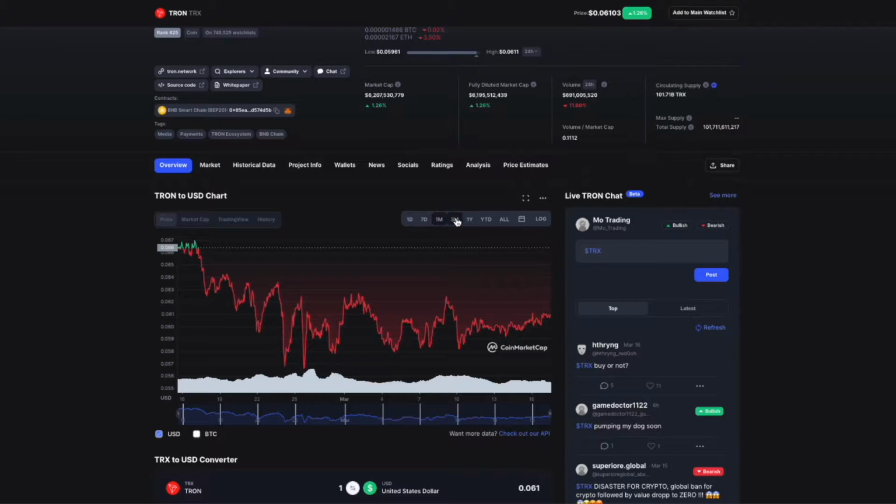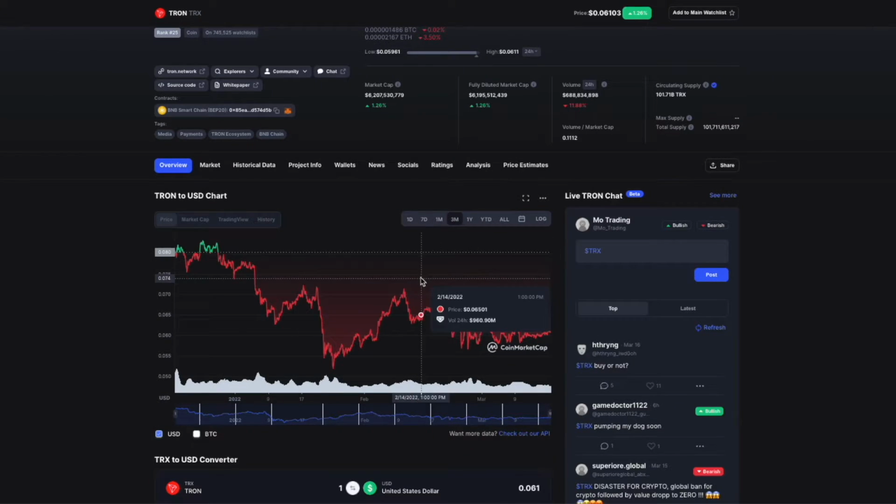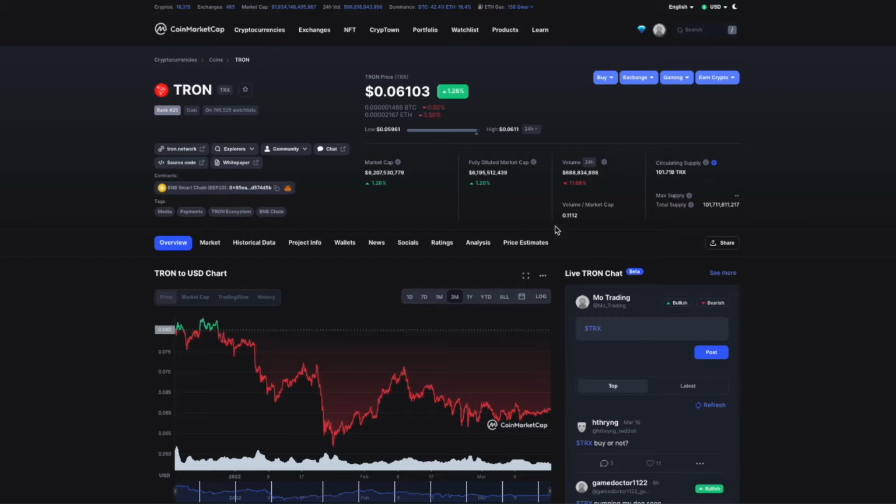So if you're checking the quarterly, on the quarterly you can see that Tron is still overall bearish, but it just takes time, and hopefully we can start to see some bullish momentum coming through within the market as Bitcoin is starting to become bullish.